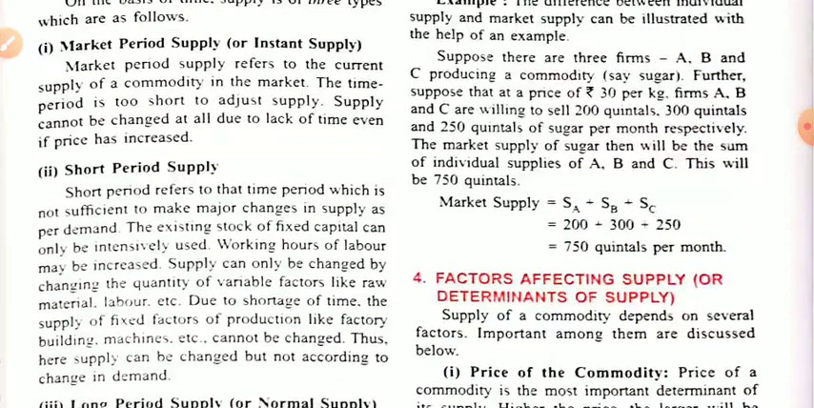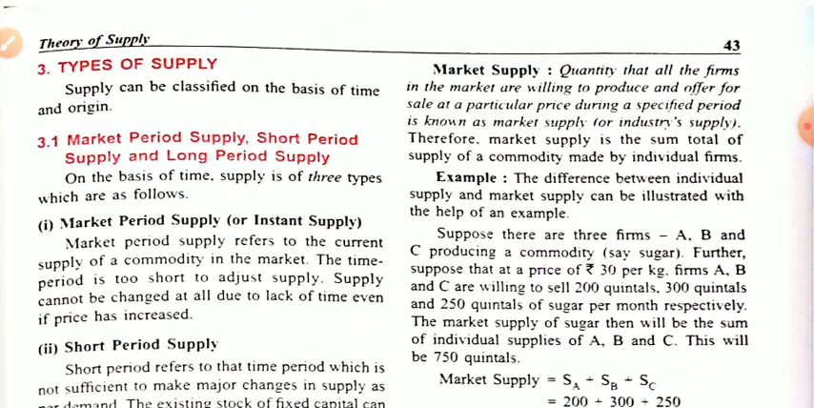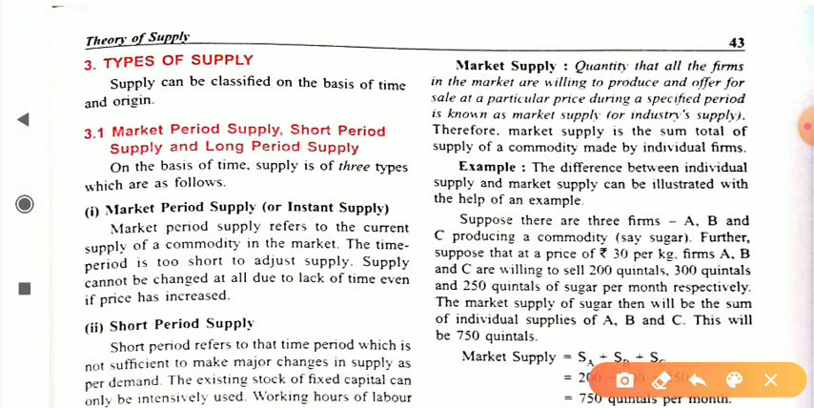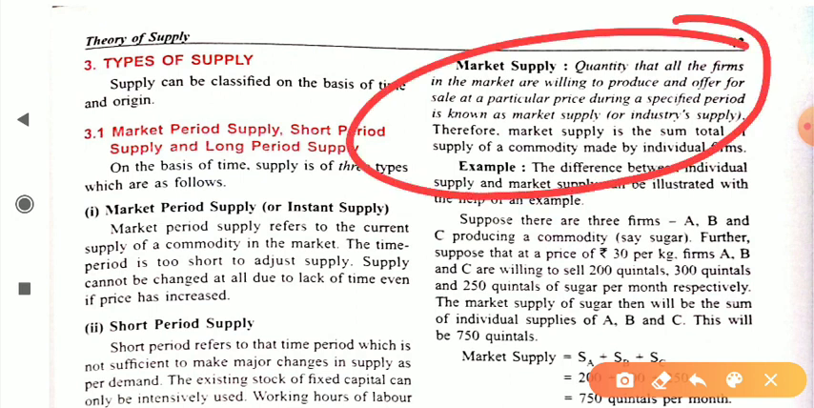Okay students, next is market supply. Market supply is the quantity that all the firms in the market, like firm A, firm B, firm C, are willing to produce and offer for sale at a particular price during a specific period of time. It is known as market supply, or it is also known as industry supply.